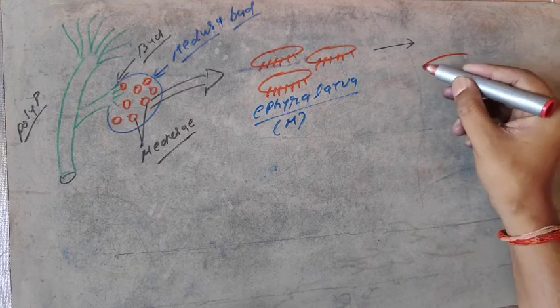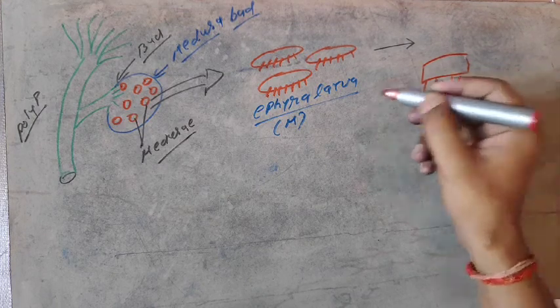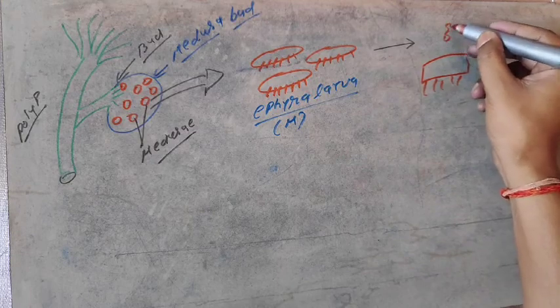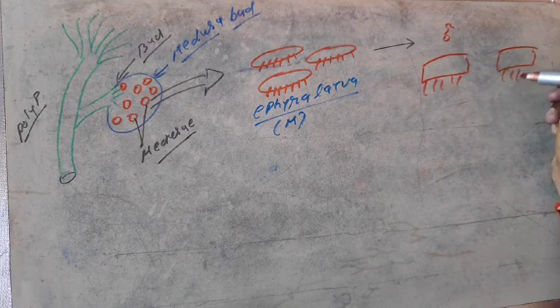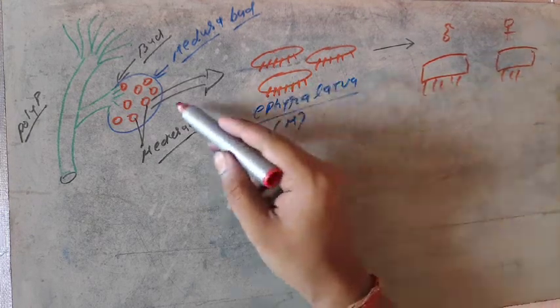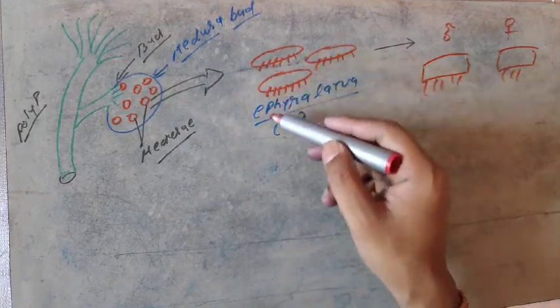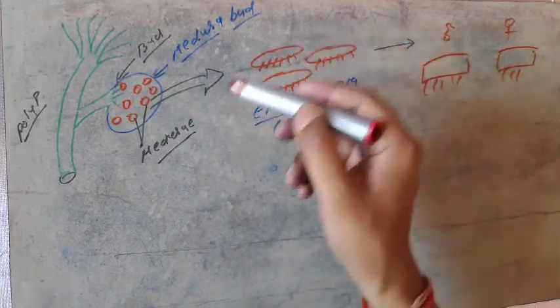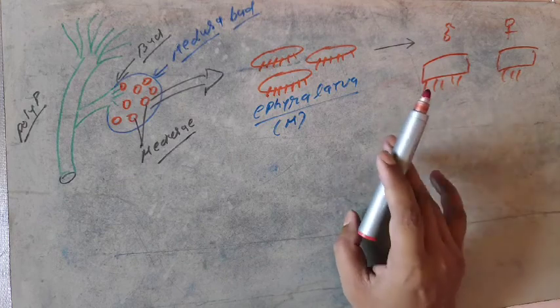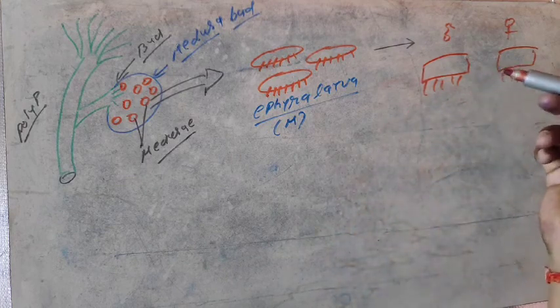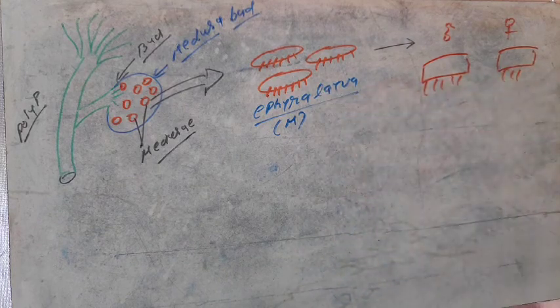Some of the Ephyra become male and some become female. After being released from the Medusa bud, it moves throughout the aquatic habitat for feeding and for maturity. Then it becomes mature.